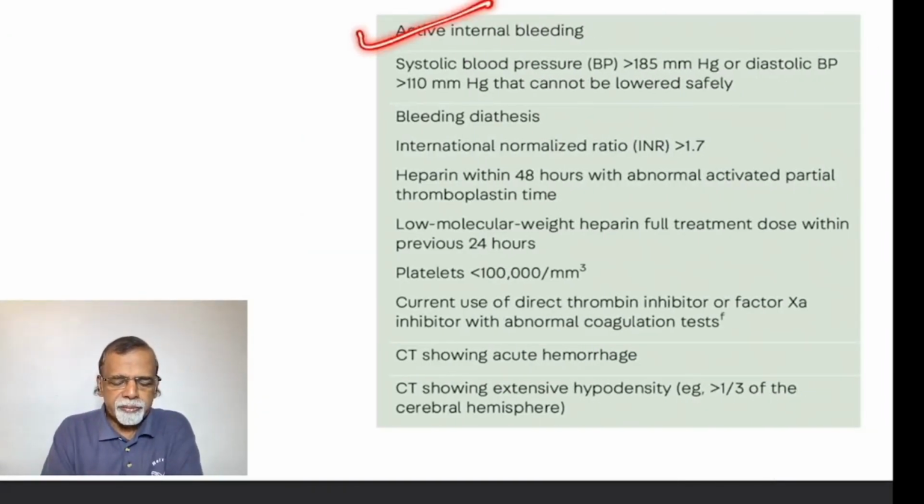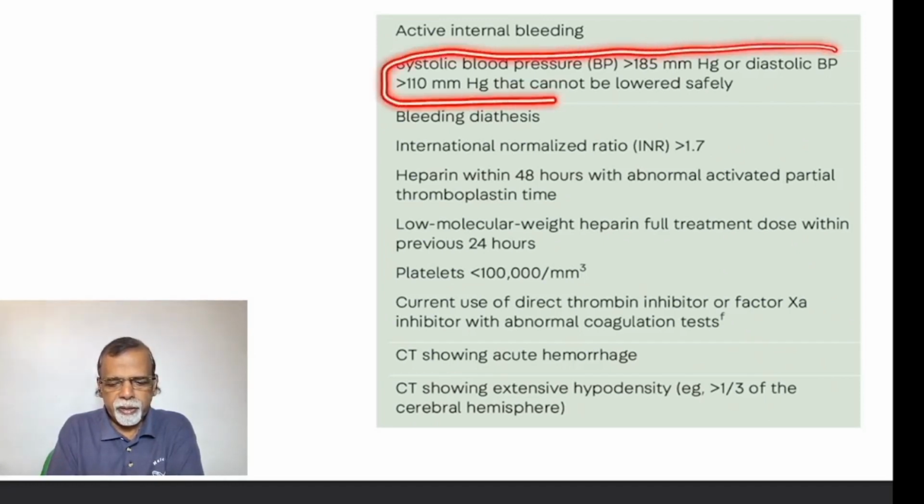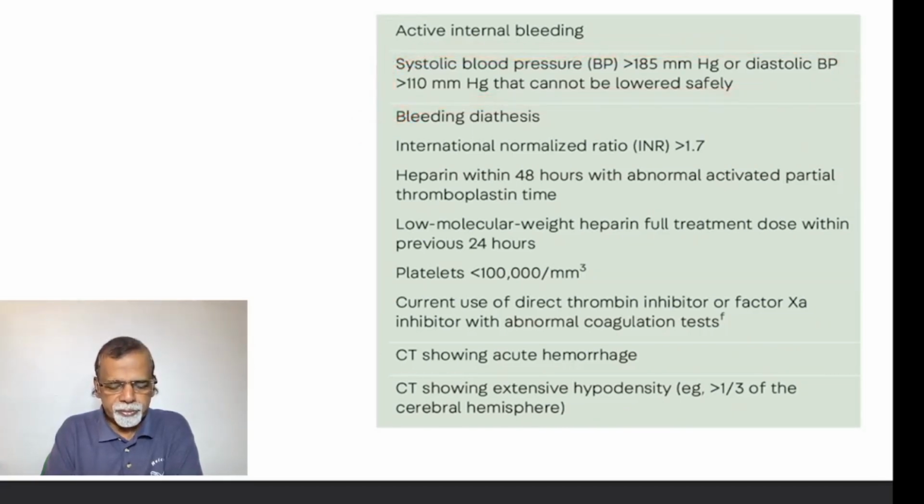Active internal bleeding. Regarding hypertension, as we have already mentioned, systolic blood pressure more than 185 and diastolic more than 110, if it cannot be lowered, is a contraindication. We discussed this last time. Any bleeding diathesis is a contraindication. So if the INR is more than 1.7, the patient should not be taken up.